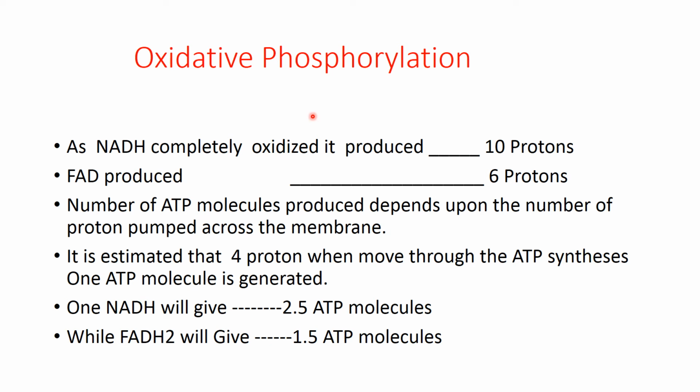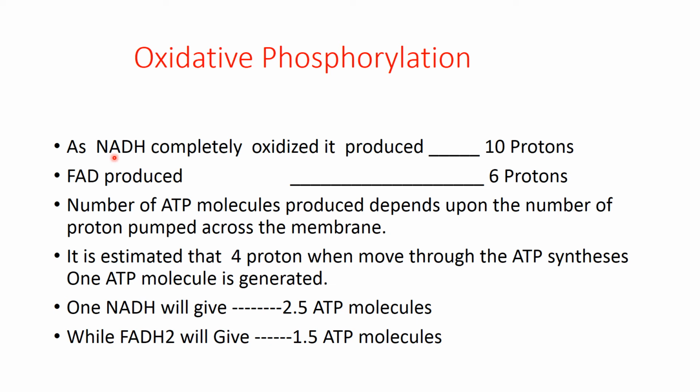These protons are then channeled through the ATP synthetase and ATP is formed. This type of formation of ATP is known as oxidative phosphorylation. So let us calculate some of the ATP molecules which may be produced by the reduction of our different coenzymes.